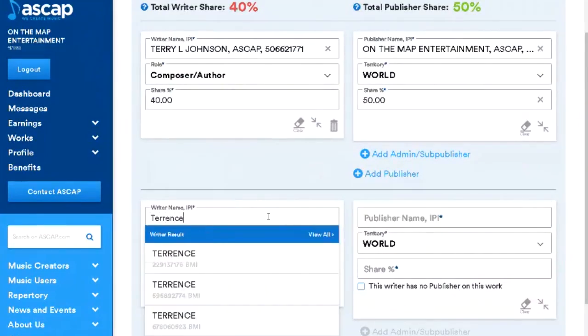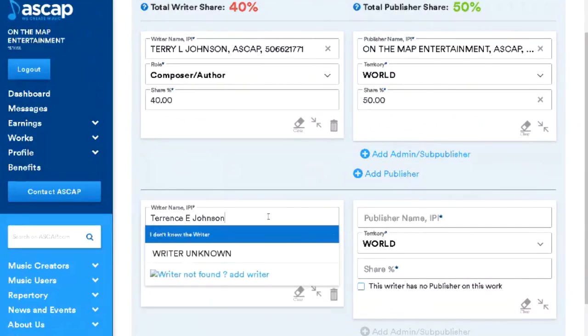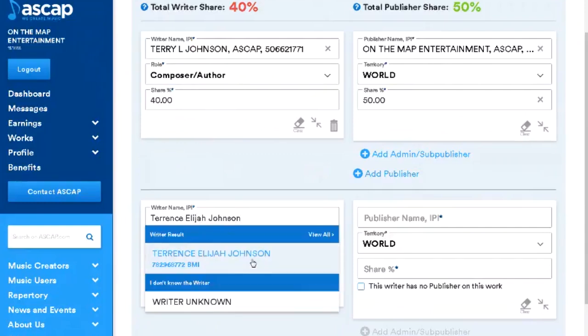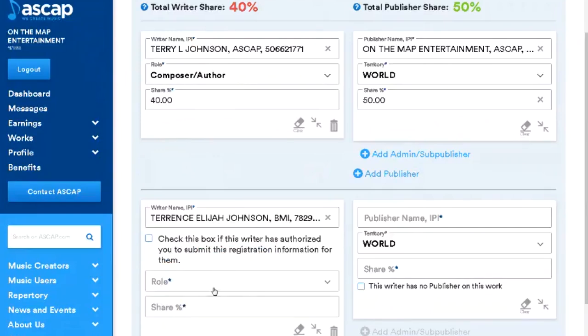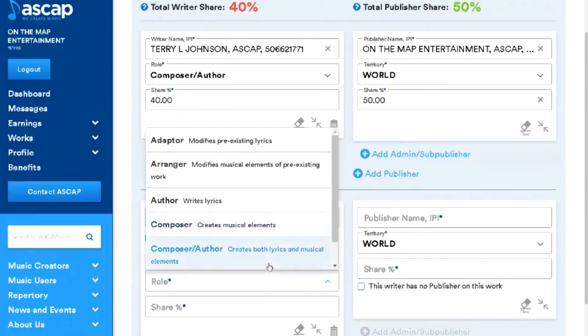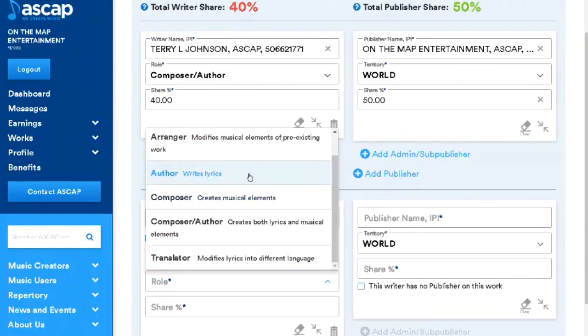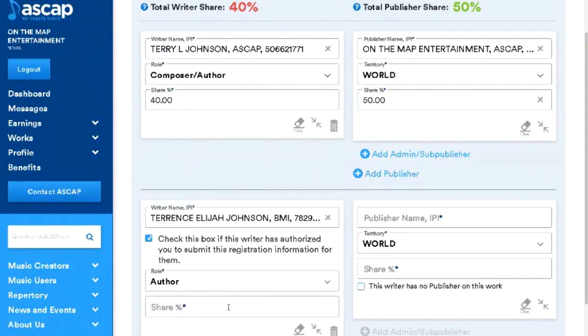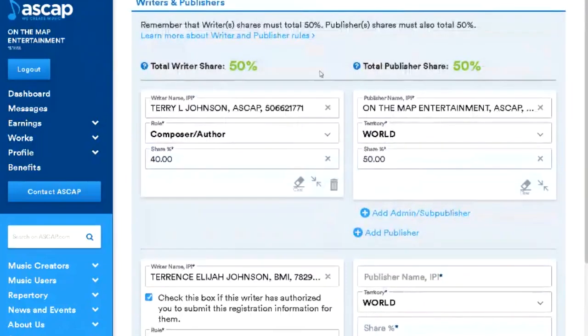Terrence E. Johnson. Wow. Cannot find the writer. So let's look and see if we can look him up in the system. Let's try his full name. There he is. So Terrence Elijah Johnson, that's BMI. Boom. Check this box if this writer is authorized. Yep. Role, he's an author. So he's written some of the lyrics. That's a part of it. And then he gets 10%. Boom. So now everything's 50-50 here.